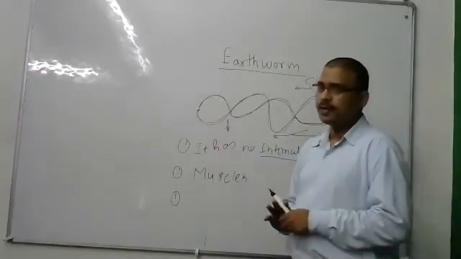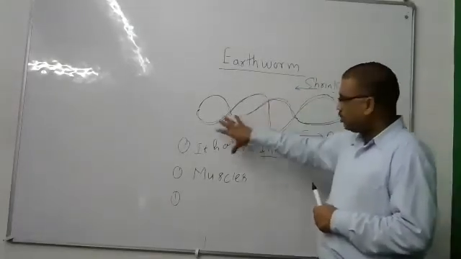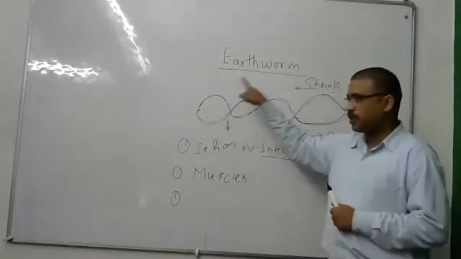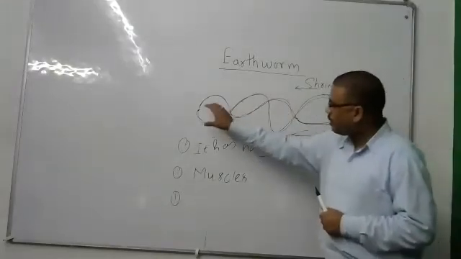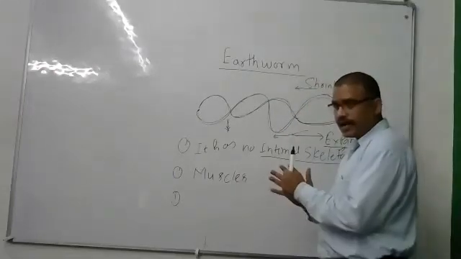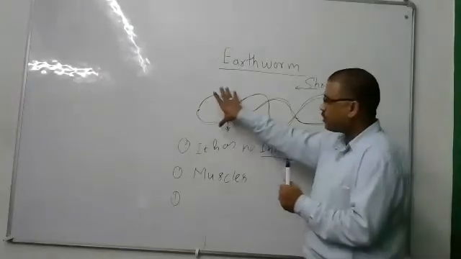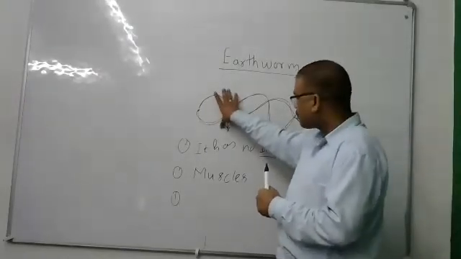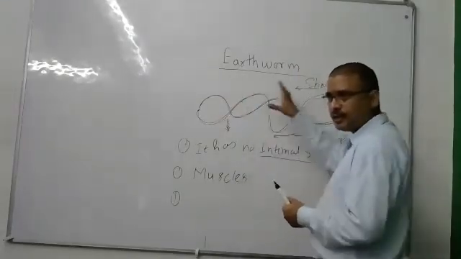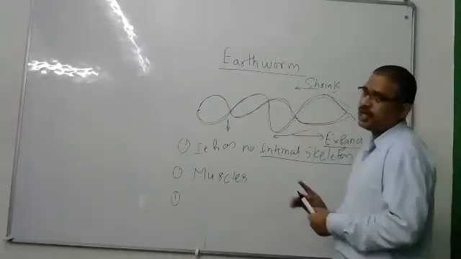Are you getting what I am trying to say? In the earthworm, all the muscles are joined end to end, and when they contract, they fix their position at the top side, and they push their contracted position, and by this the motion takes place.